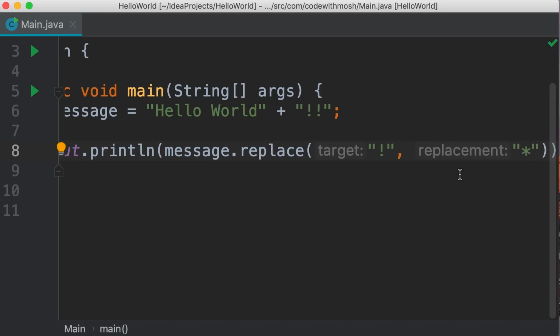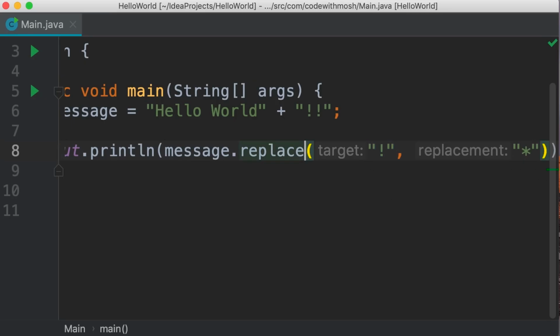This replace method has 2 parameters. One is target, the other is replacement. And here we're passing 2 values for these parameters. Here's the first value, here's the second value, and we have separated these values using a comma. Now in programming terms, we refer to these values as arguments. A lot of programmers don't know the difference between parameters and arguments. Parameters are the holes that we define in our methods. Arguments are the actual values that we pass to these methods. So in this case, target and replacement are parameters, but exclamation mark and asterisk are arguments.